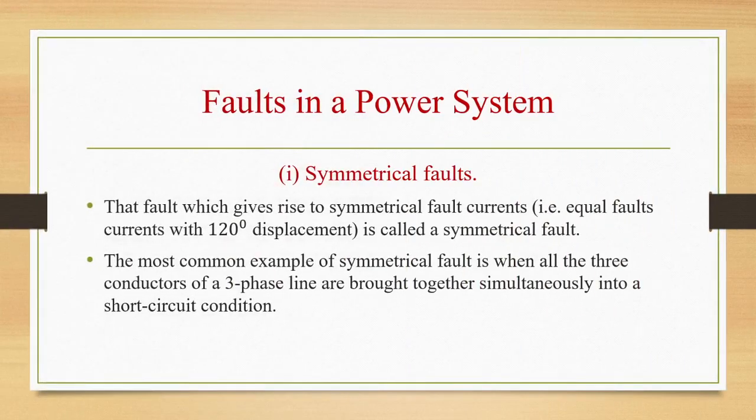Let us see symmetrical faults. The fault which gives rise to symmetrical fault currents is called a symmetrical fault, that is, equal fault currents with 120 degrees displacement. Unsymmetrical faults will not have equal displacement; they will have unequal displacement. The most common example of a symmetrical fault is when all three conductors of a three-phase line are brought together simultaneously into a short circuit condition.